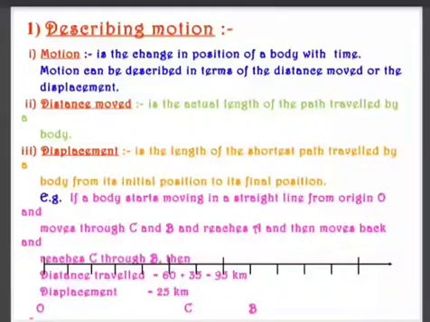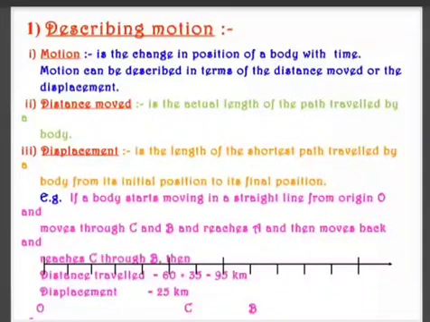Now in this example, if a body starts moving in a straight path from origin O, moves through C and B and reaches A, then moves back, reaches C through B, then the distance covered would be 60 plus 35, that is 95. But displacement will only be 25. Why? Because he came back.